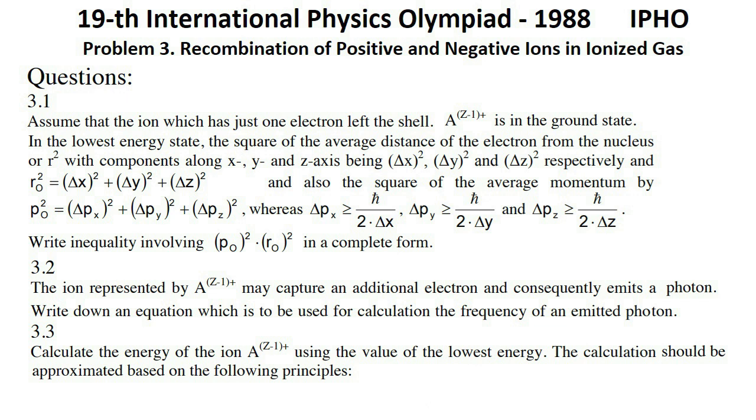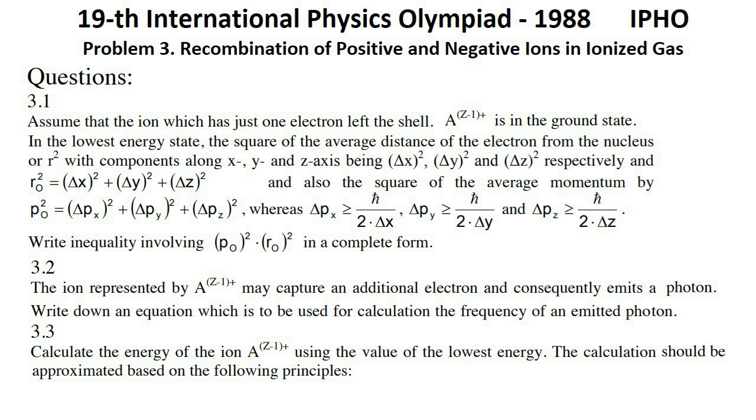Question 1. Assume that the ion which has just one electron left in the shell, A^(Z-1)+, is in the ground state. In the lowest energy state, the square of the average distance of the electron from the nucleus is r0 squared, with components along the x, y and z axes being delta x squared, delta y squared, delta z squared respectively, and r0 squared equals delta x squared plus delta y squared plus delta z squared, and also the square of the average momentum p0 squared equals delta px squared plus delta py squared plus delta pz squared,